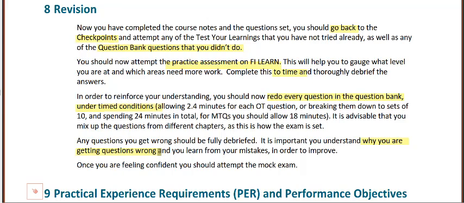So go back and do your checkpoints, do your practice assessment, try your question bank at least twice, and once you've done all of that, you're ready to then take your mock exam. Again, the mock exam is a learning experience. Try it under time conditions. See what areas you're still struggling with.